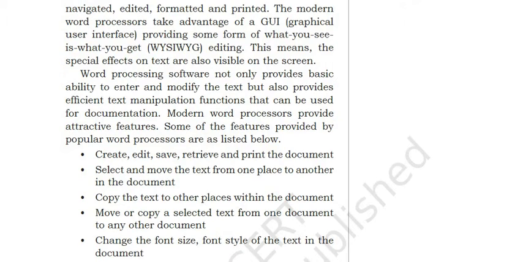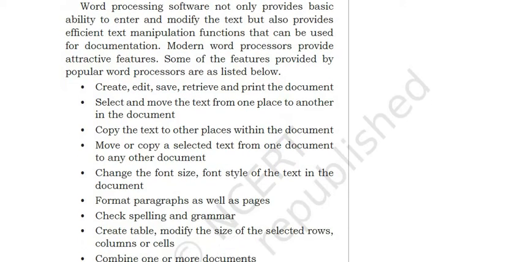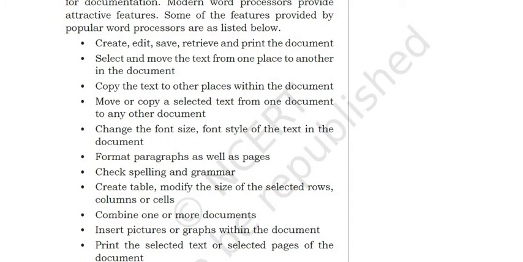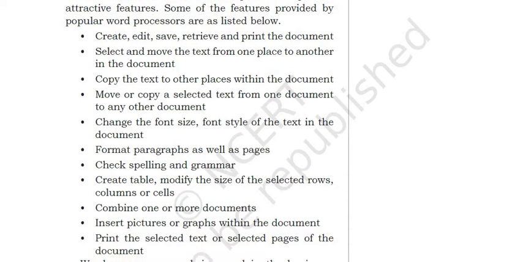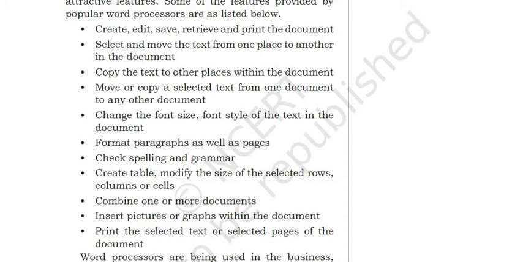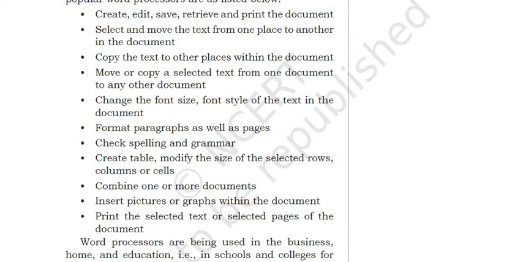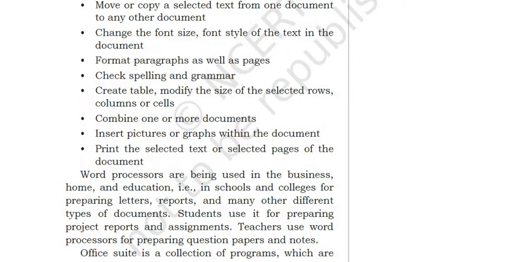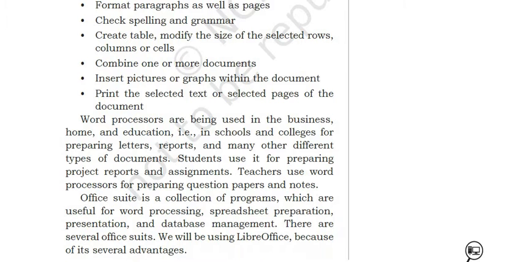So, what is word processing software? You can create, edit, save, retrieve, and print files, move, copy. All these things we will see. Format paragraphs, check spelling, and even if you make a mistake in spelling or grammar, it will detect and notify you, right? You can even insert tables, pictures. You can combine one or more documents. You can even add graphs. So a lot of features are available nowadays.